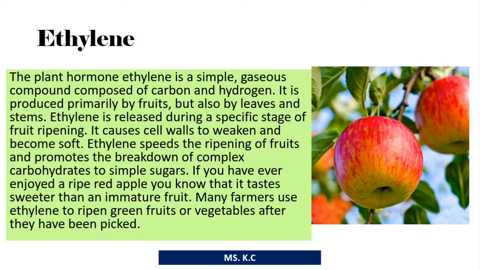Ethylene speeds the ripening of fruits and promotes the breakdown of complex carbohydrates to simple sugars. If you have ever enjoyed a ripe red apple, you know that it tastes sweeter than an immature fruit. Many farmers use ethylene to ripen green fruits or vegetables after they have been picked.